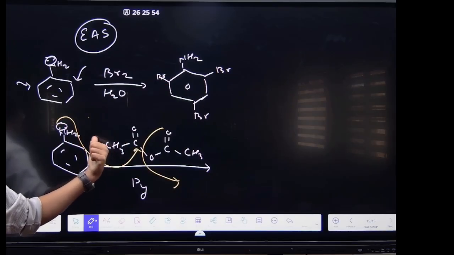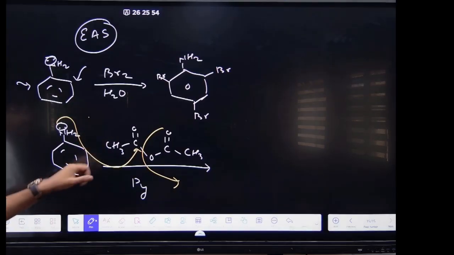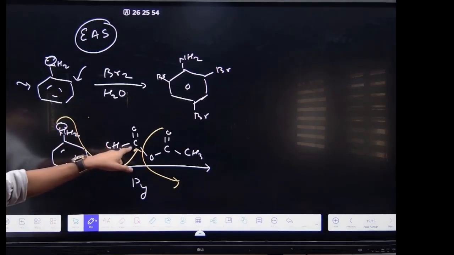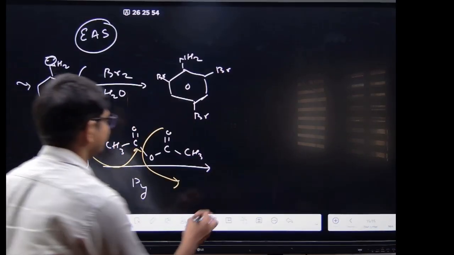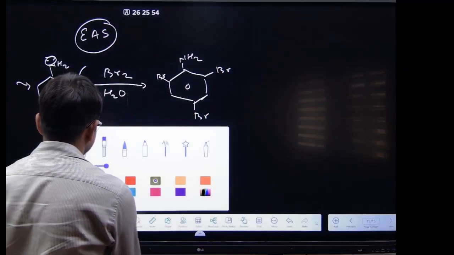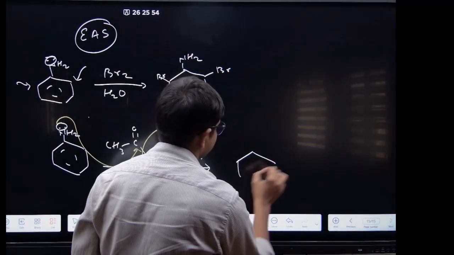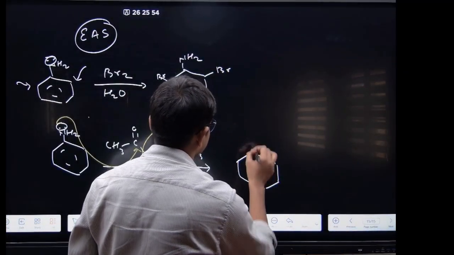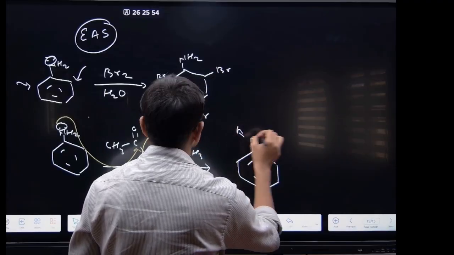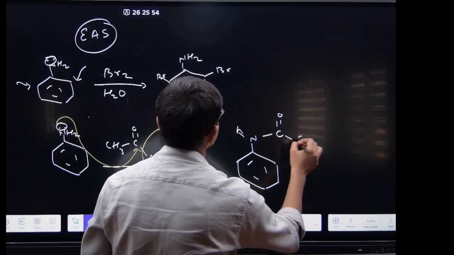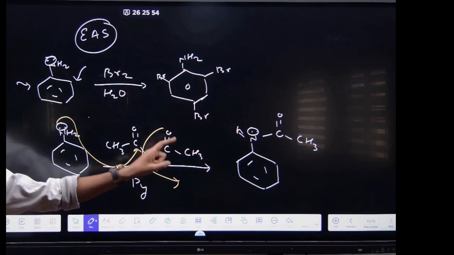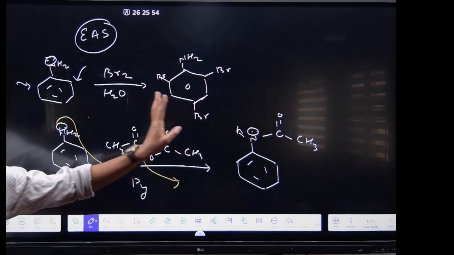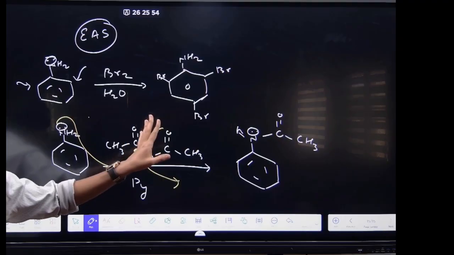देखो अभी यहाँ पर, so this lone pair will be attacking here and this is acting as a leaving group one. So it will be forming like this one, NH C double bond O and the CH3 one, right? Clear? This is the acetyl protected one when we do the acetylation one.